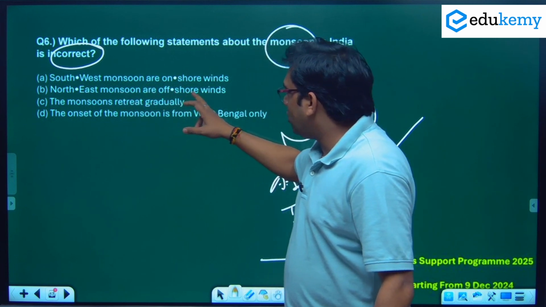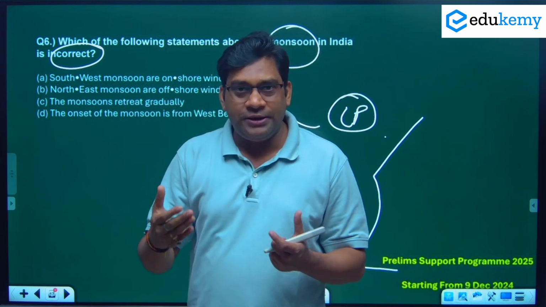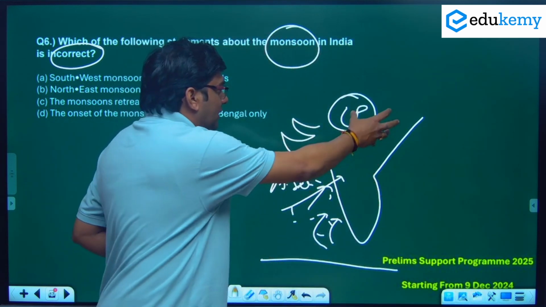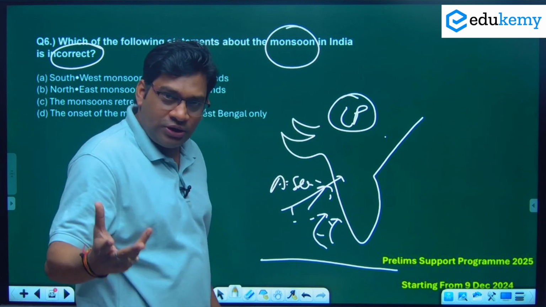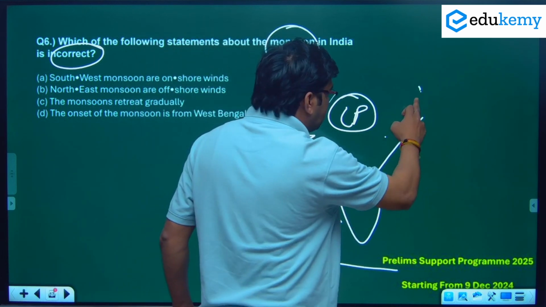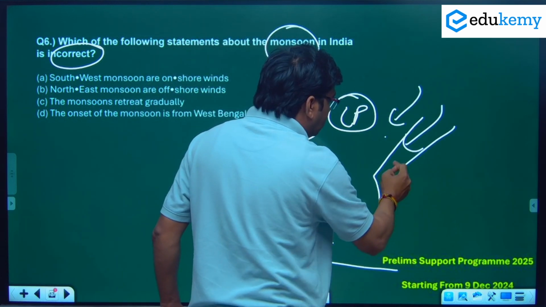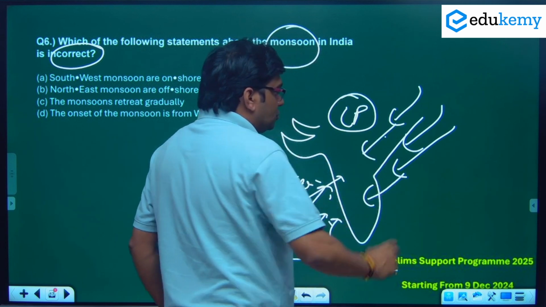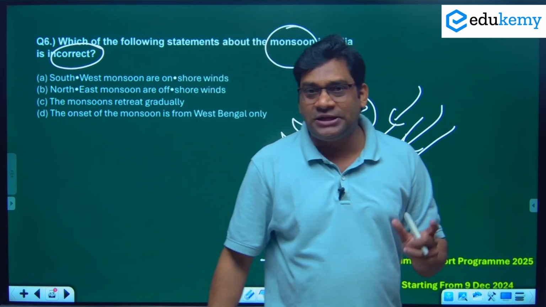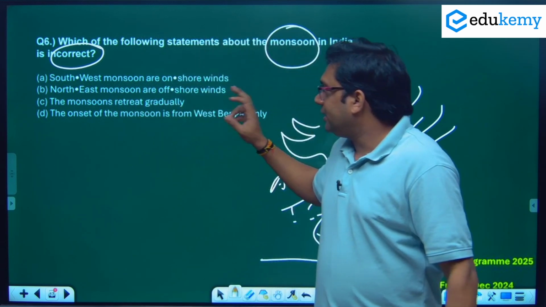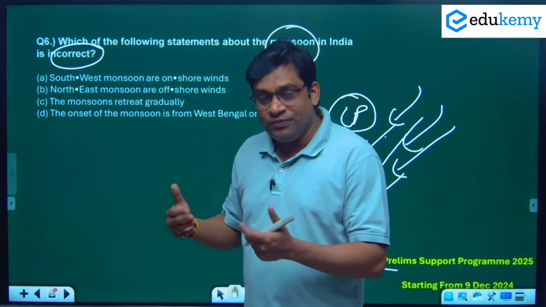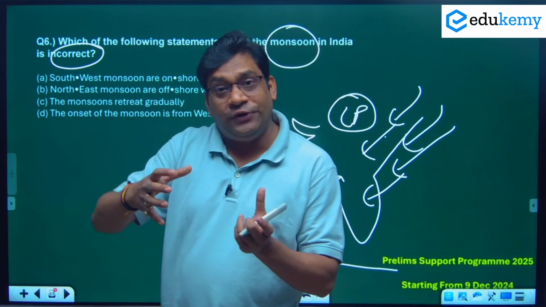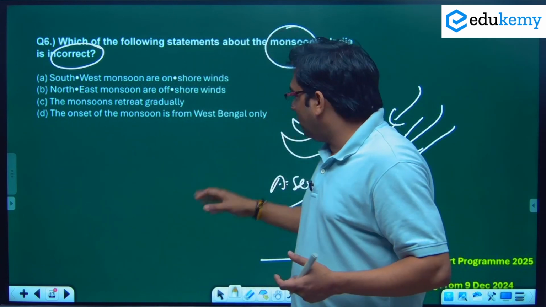Northeast monsoon is an offshore wind. As I said, any wind that moves from land toward the sea is called an offshore wind. In the winter season, this is how the northeast monsoon is present. So this is an offshore wind. This statement is also correct. The monsoon retreats gradually. Yes, it retreats gradually. It withdraws from India gradually from this part.